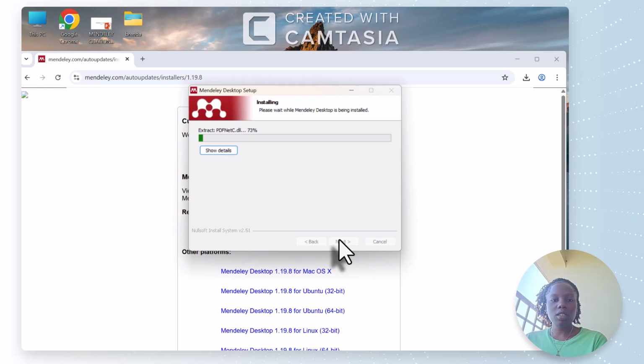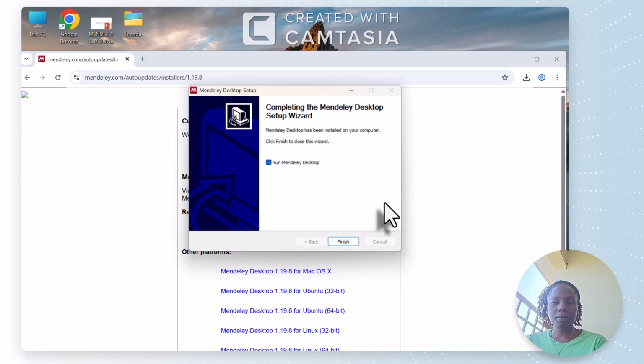So now it is being installed. You wait as it is being installed until it finishes. After it gets installed, completing the Mendeley setup wizard, run Mendeley, so you finish.